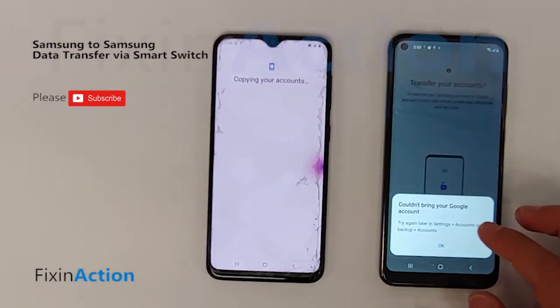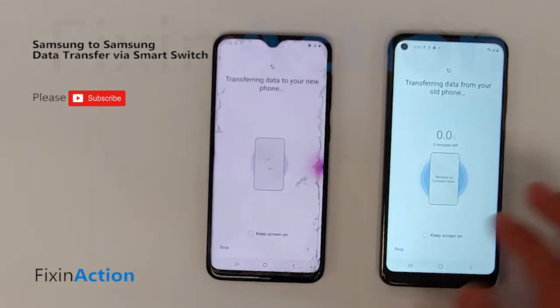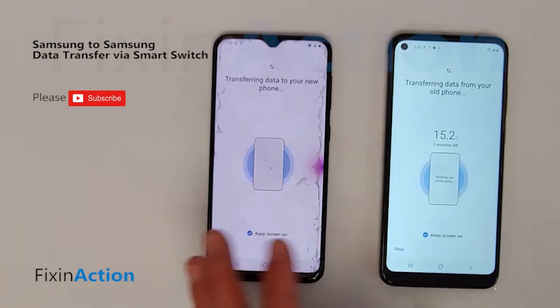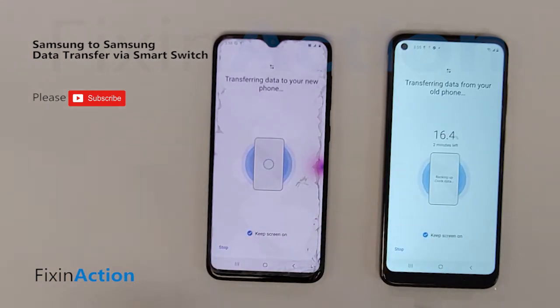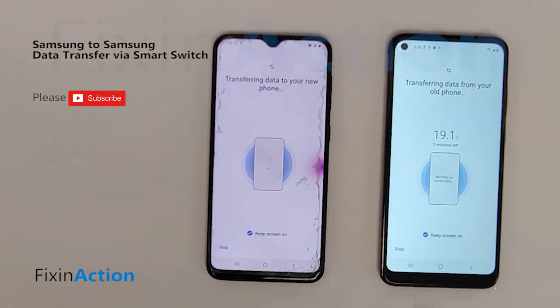Couldn't bring your Google account, try again later. So for some reason it doesn't bring the Google accounts, but it will bring all other data. And you can manually type your Google accounts, so maybe there was a password issue or something like that. Right now we don't know, but other data will be transferred, like your pictures, photos, contacts, and your system settings like the operating system or the Android settings. All those things will be copied.